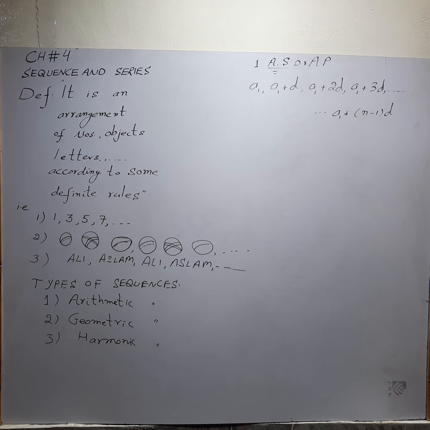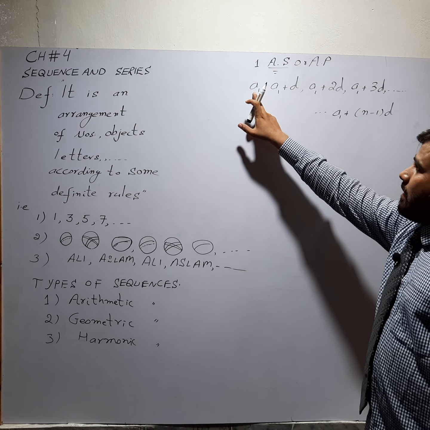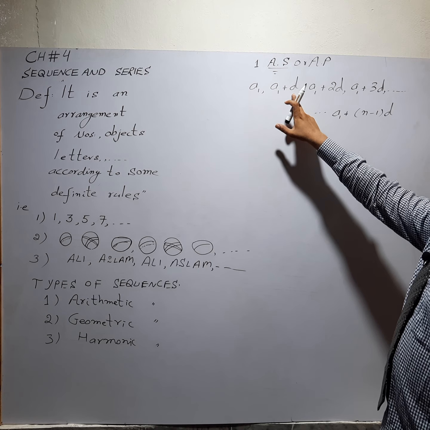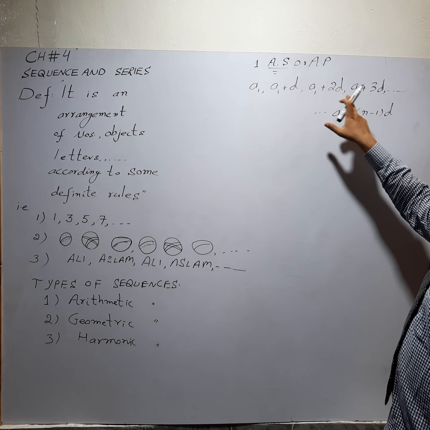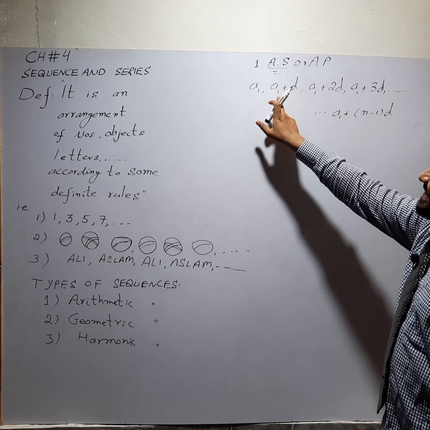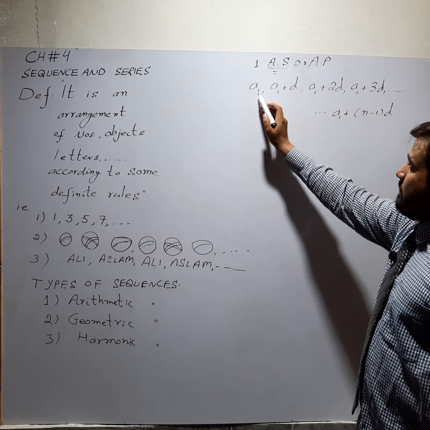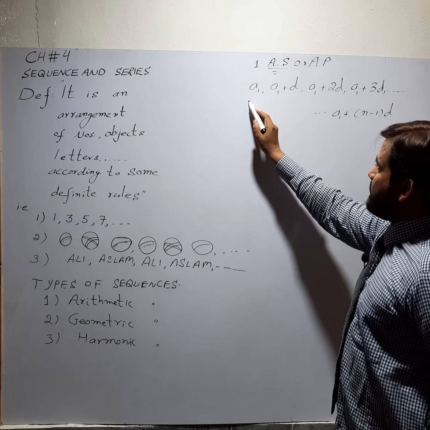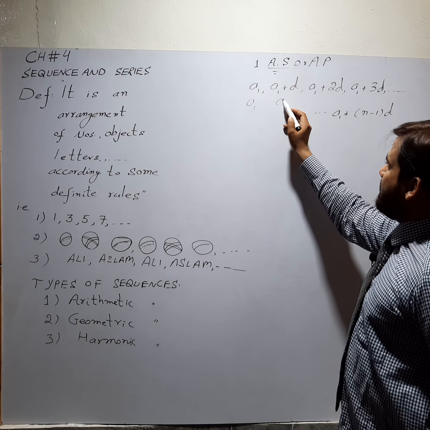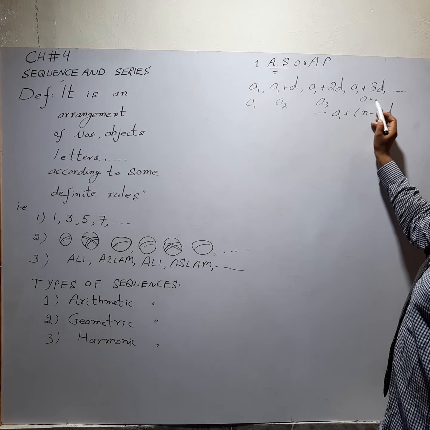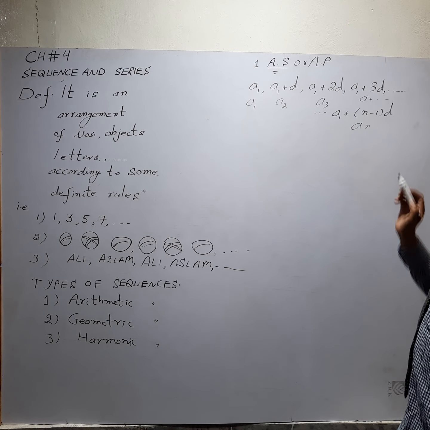What is the definition of arithmetic sequence? The sequence in which we add a fixed number to the preceding term. For example, A1, A1 plus D, A1 plus D plus D, this is A1 plus 2D, and so on. The difference between two consecutive terms is D, the same. This is the first term A1, this is the second term, this one is the third term, this is the fourth term and so on, and this is the nth term.